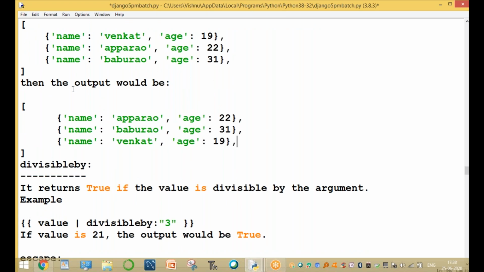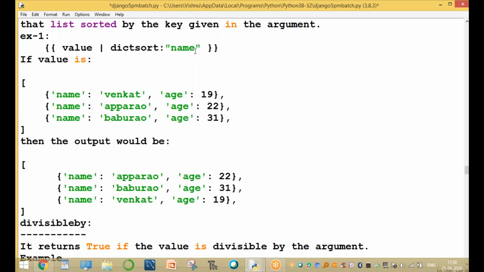Sorting the values based on the name. If you want to sort based on the age also, no problem. The ages are 19, 22, and 30. Here, sort the data based on the name, then after sorting, print the result.